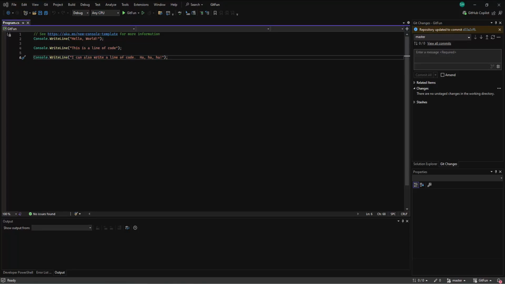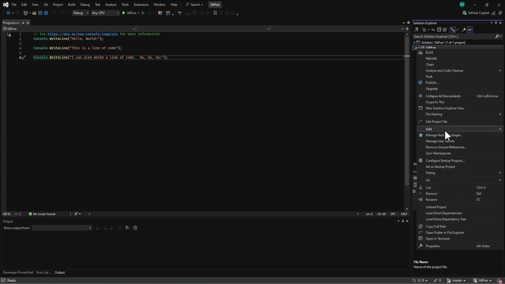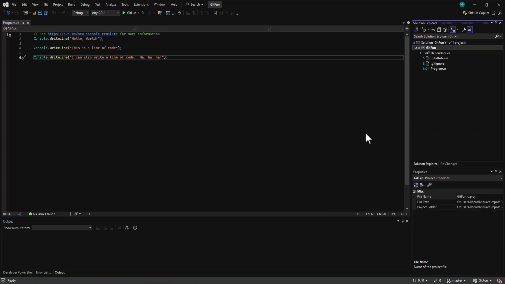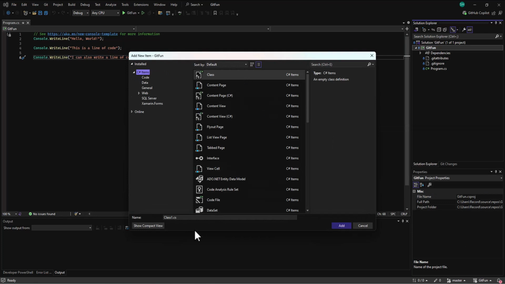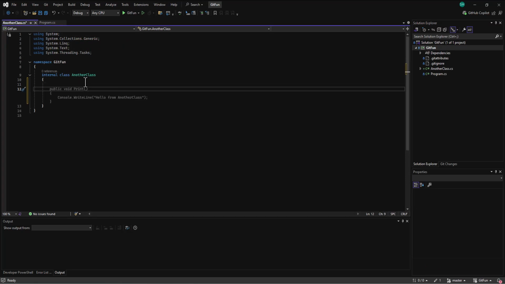All right, so let's keep working as a team on this project, myself and Evil Hilton. And so we can do things like I can take and add another class. So I can come in here into Get Fun, say I want to add a new item, and just call this whatever, another class.cs. Add that into the project, and so I can create this another class.cs, and then I can put a method in there.